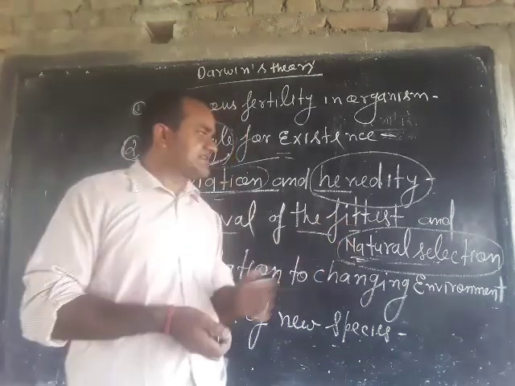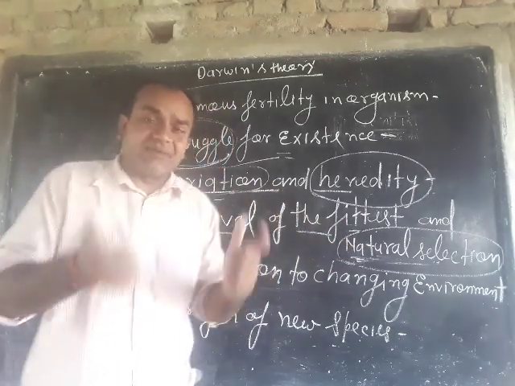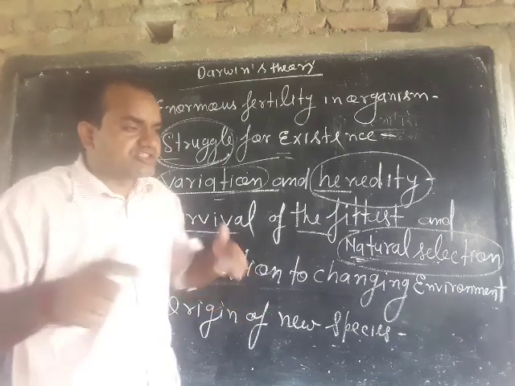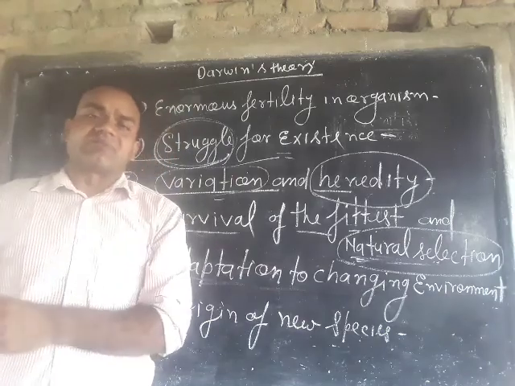These fittest animals are also known as naturally selected animals, because they have the ability to change their body structure and lifestyle according to the changing environment.